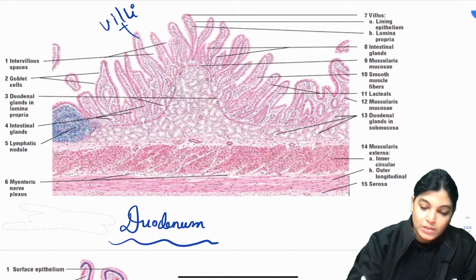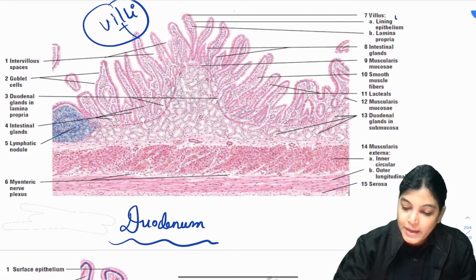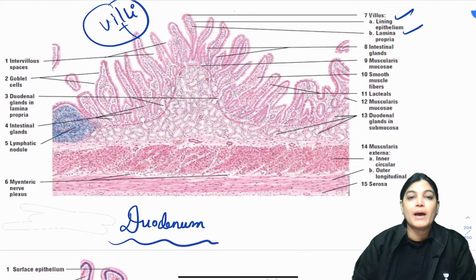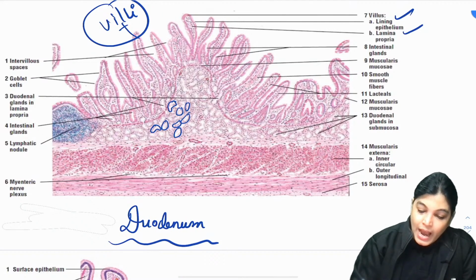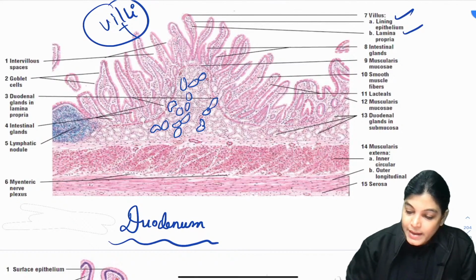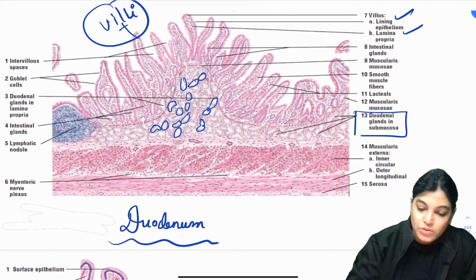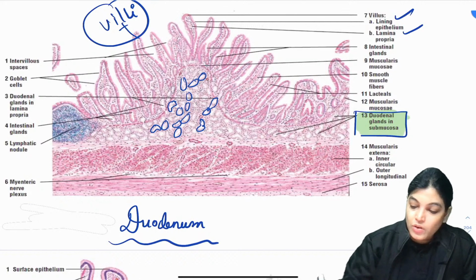Okay. So, the slide of duodenum will have the villi, long villi, lining epithelium, simple columnar, lamina propria, and this gland. So, can you see many glands? What are these? These are the glands which are seen, and these are duodenal glands. So, there will be presence of duodenal glands in the submucosa. The duodenal glands are also called Brunner's glands.